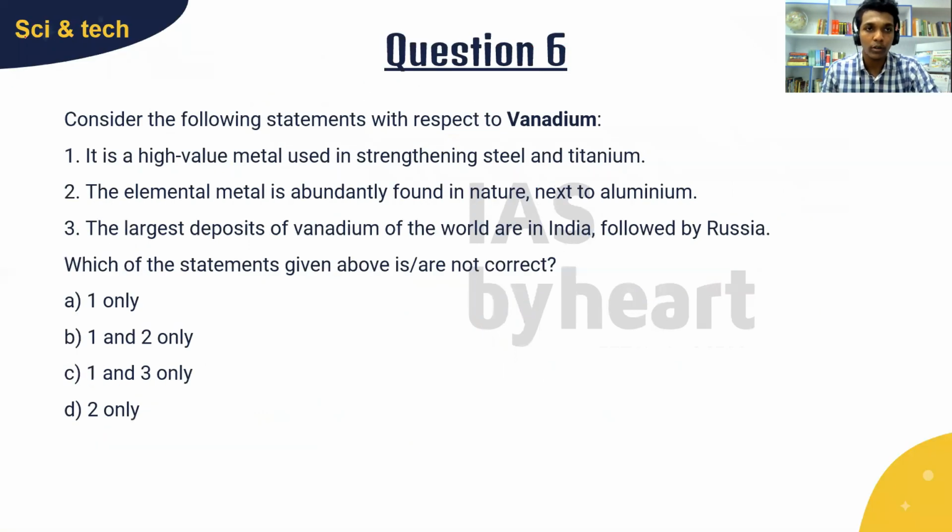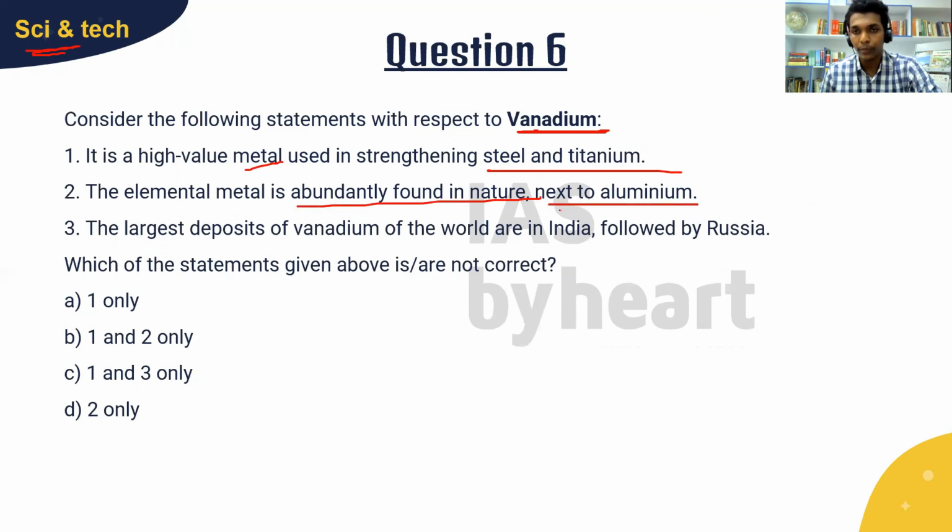Question number 6 on science and tech. Consider the following statements with respect to vanadium. It is a high value metal used in strengthening steel and titanium. The elemental metal is abundantly found in nature next to aluminium. We know that aluminium is very abundant. Here, this statement says it is abundantly found in nature. And the large deposits of vanadium of the world are in India, followed by Russia.